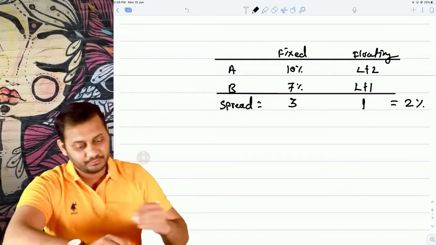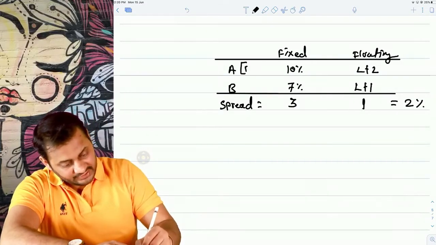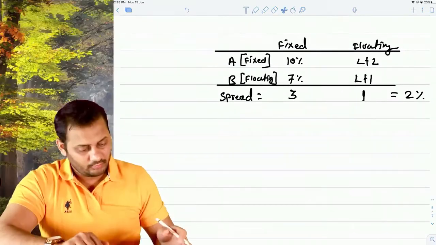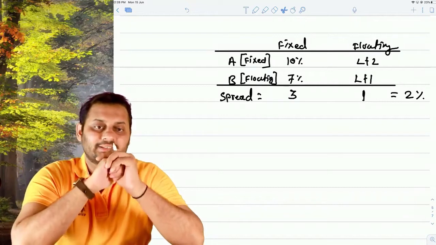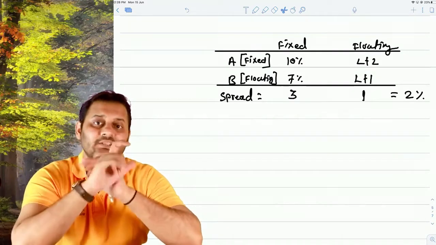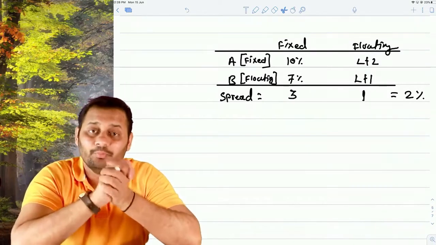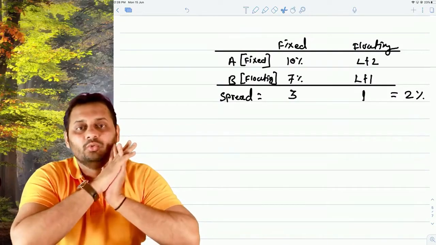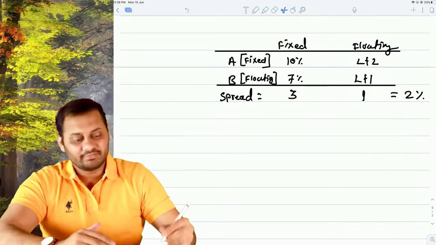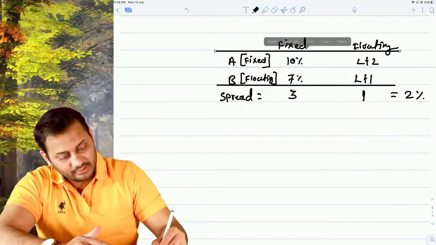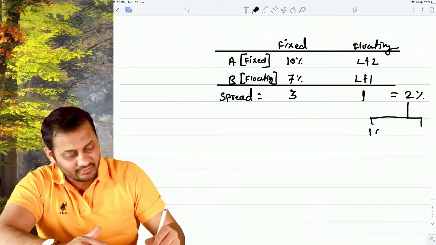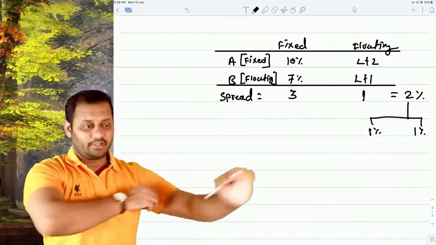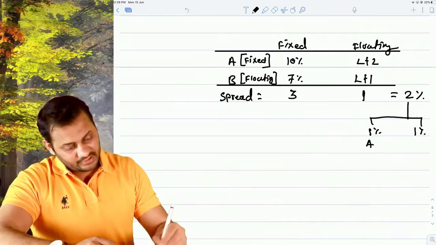Now let's imagine A wants a fixed rate loan and B wants a floating rate loan. When you calculate the spread, that is 2%, that is called the maximum possible gain to both the parties. So both the parties can decide to share this gain. If nothing is given in the question, we conclude that both the parties will share the gain equally. So 1% should be the profit to party A and 1% should be the profit to party B.